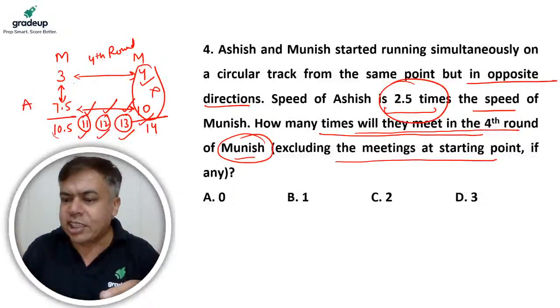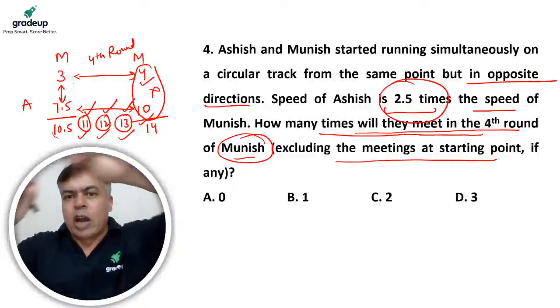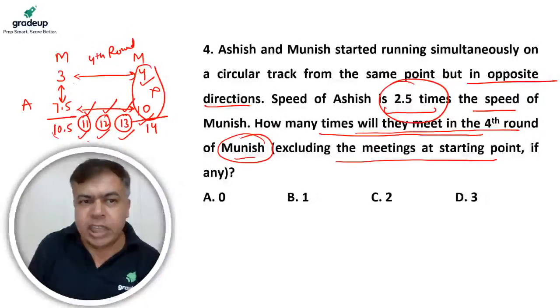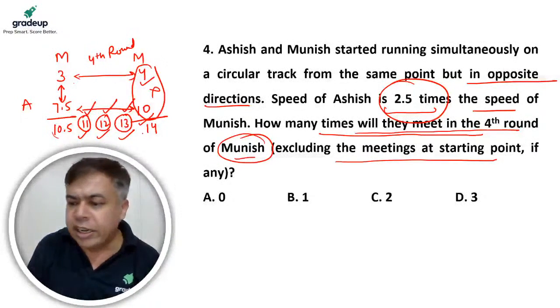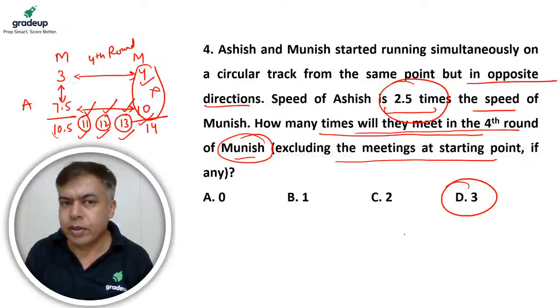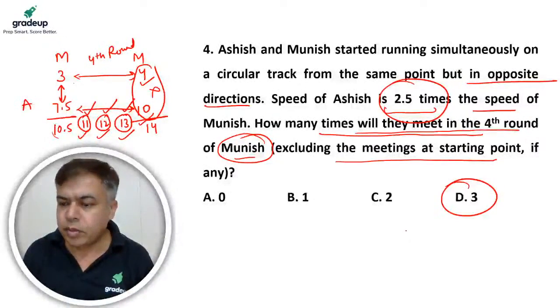Right? Opposite direction means they completed 1 round, meeting. They completed 2 rounds, meeting. They completed 3 rounds, meeting. Right? So that means when they completed 11 rounds, 12 rounds, 13 rounds, there will be meetings. So there will be 3 meetings in between. In between there must be 3 meetings. Right? Are you getting it?